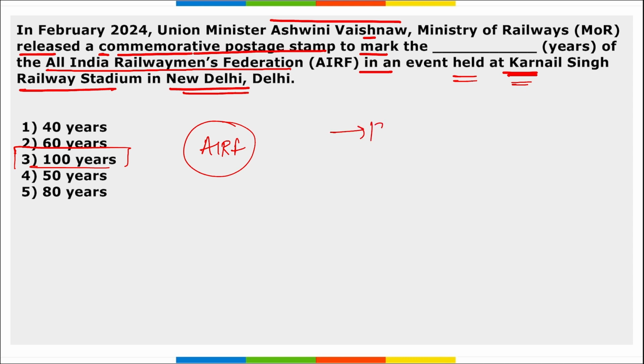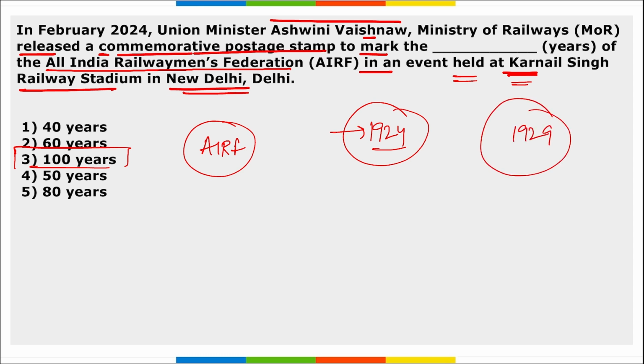AIRF was established in 1924 but was recognized by the Railway Board in 1929, and it is one of the biggest affiliates to the International Transport Workers Federation.